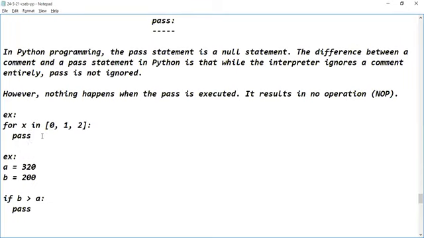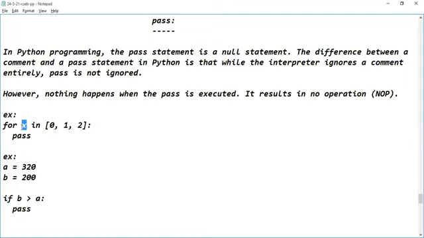In the previous sessions we discussed the for loop, right? If the sequence has n items, then for each item the logic is executed once. So n items means the logic is executed n times. See the sequence here. This list is a sequence with three elements. For how many times is the logic going to be executed? Three times. When the loop is executed for the first time, the first element of the list, 0, is assigned to the x variable. Now, x contains what?